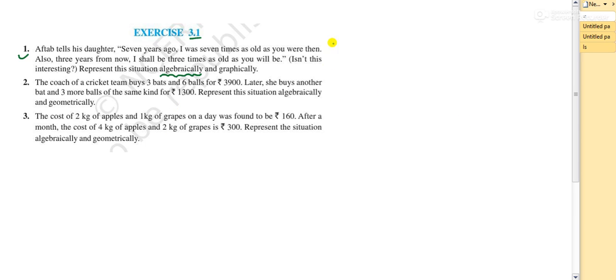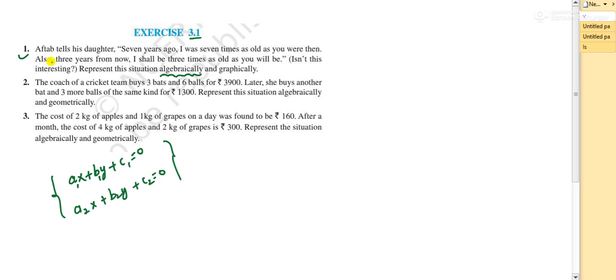So just look at the question. There will be two situations given. Always remember, in a linear equation type of problem, that is ax plus by plus c, since this is a pair, we have to write a1x plus b1y plus c1 and a2x plus b2y plus c2. These will represent two equations. So always remember, they will be giving two data, and with the help of that, we have to form the equations.